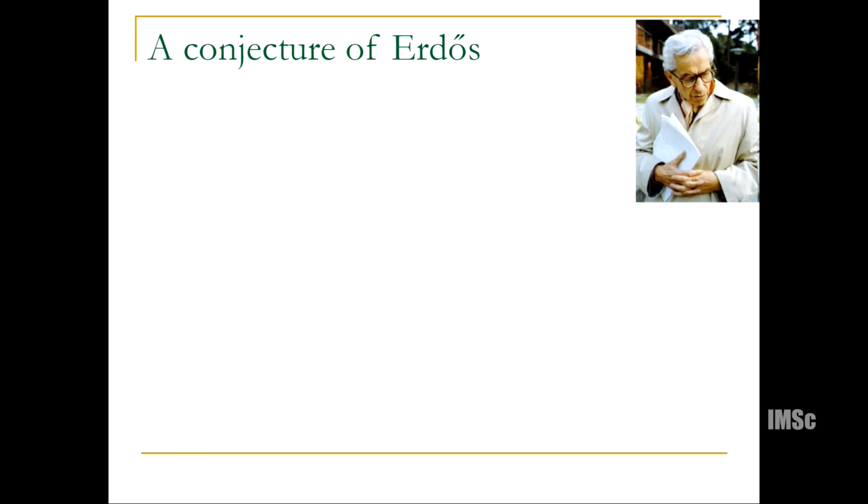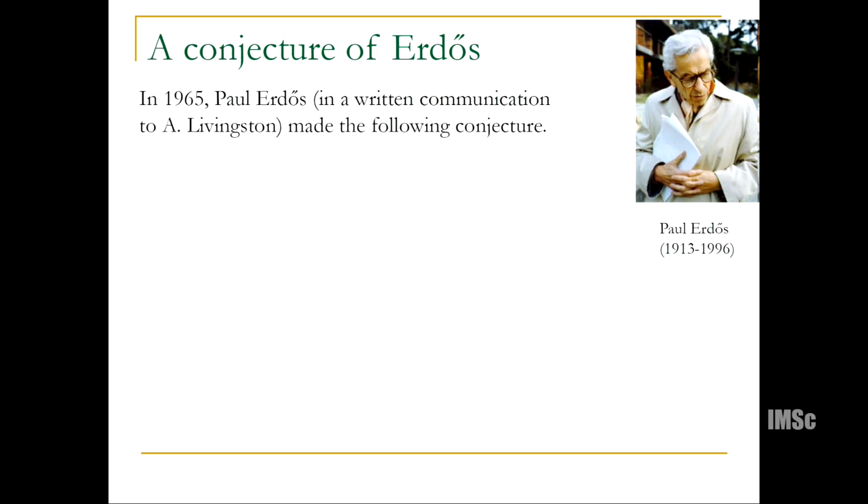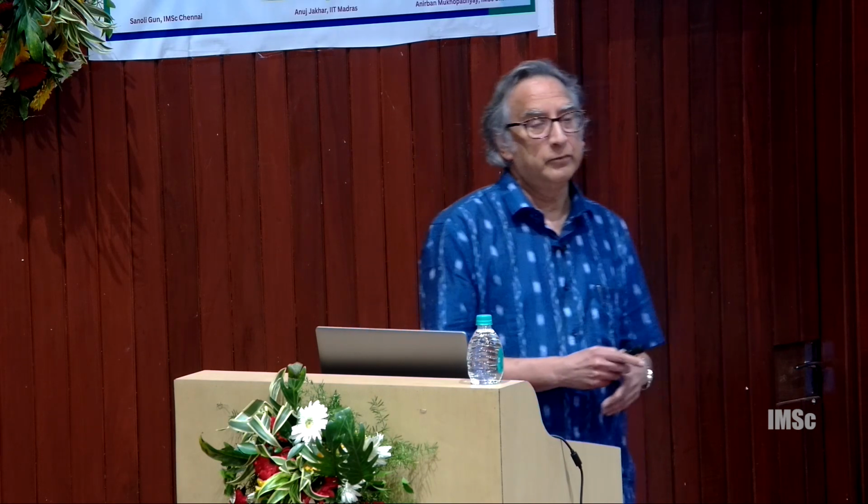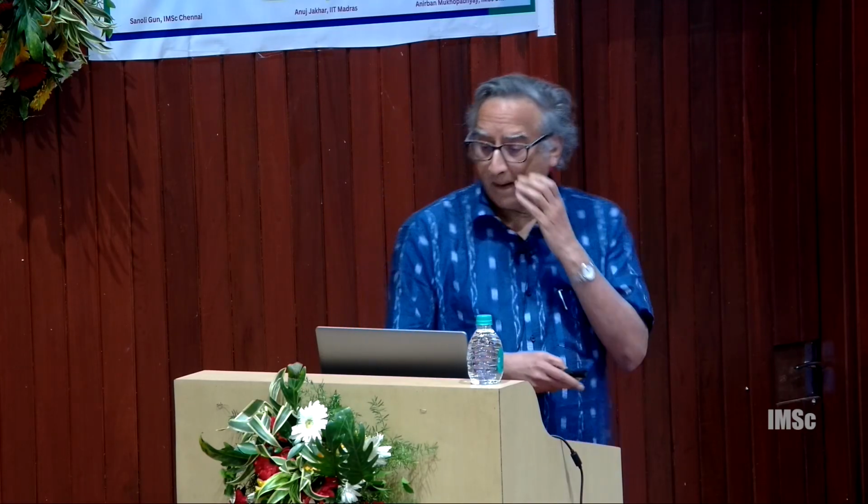So what is this conjecture of Erdos? In 1965, Erdos, in a written communication to A. Livingston, made the following conjecture: if you take a periodic arithmetic function which only takes the values plus or minus 1, then the L function attached to that should be non-vanishing.